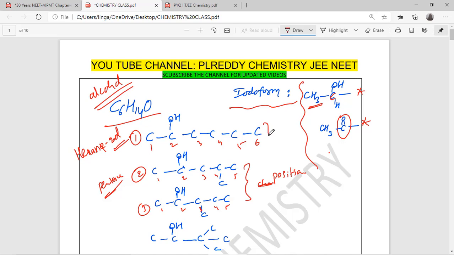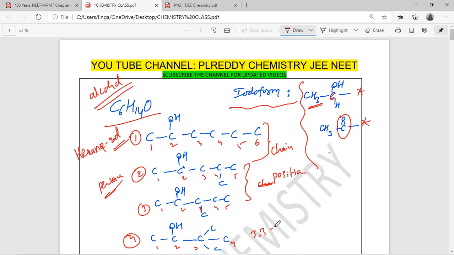The first two are chain isomers, the chain is different. Now again I can write one more structure. See, long chain is a 1, 2, 3, 4 carbon chain. Here 5 carbon chain, here 4 carbon chain. Now 3,3 dimethyl butane 2-ol.